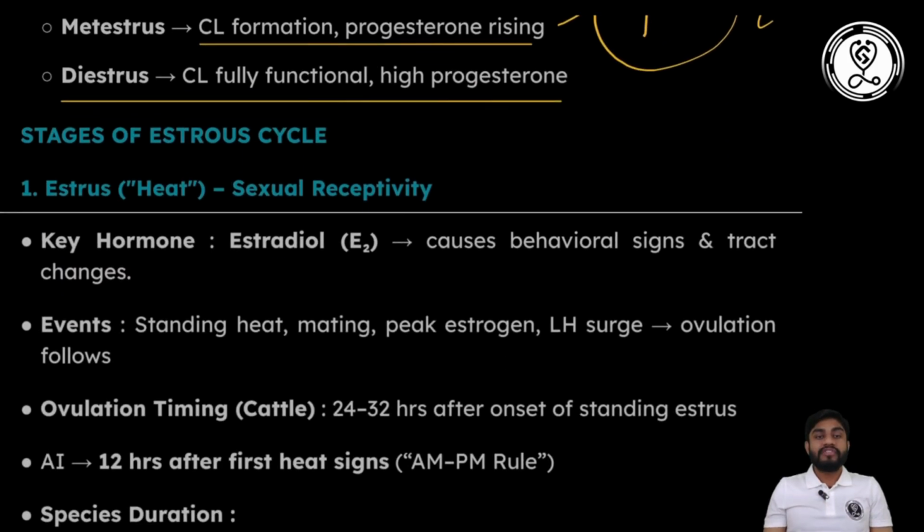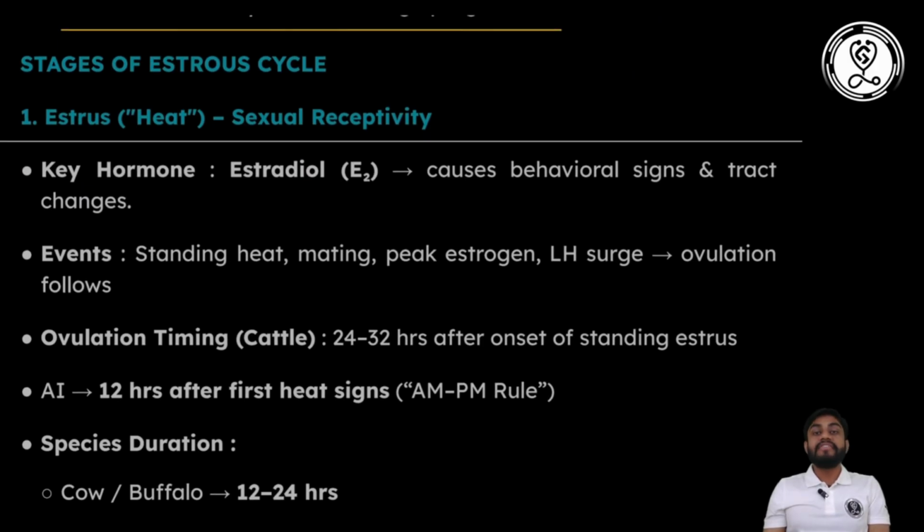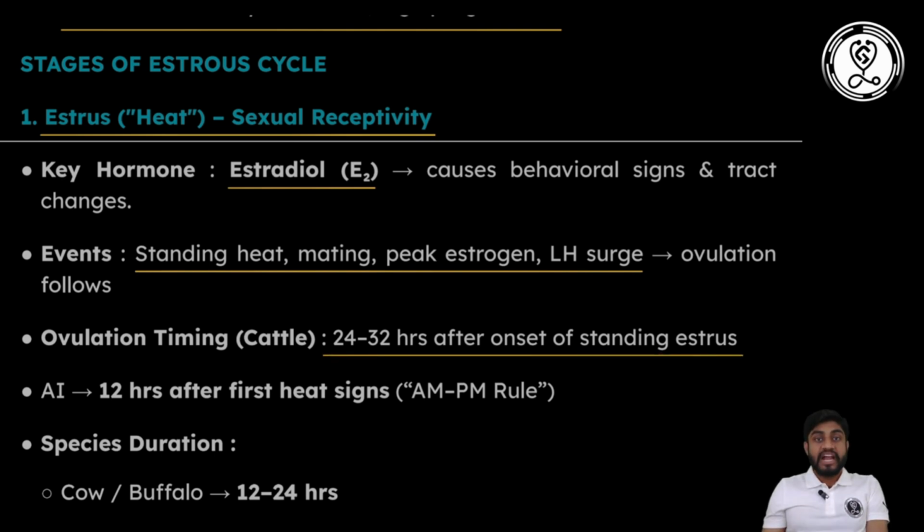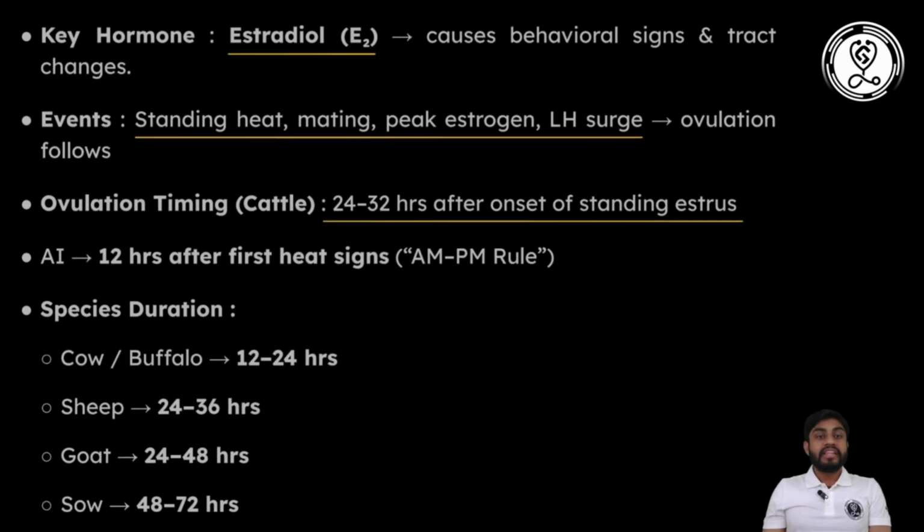So now comes the stages of the estrous cycle and how the events occur in them. The first stage is estrus, which is known as the stage of sexual receptivity. In this, the main hormone is estradiol, which causes behavioral signs and reproductive tract changes. There will be standing heat, mating occurs, peak estrogen and LH surge, which causes ovulation. Ovulation timing in cattle is generally 24 to 32 hours after the onset of standing estrus, meaning after the end of estrus the ovulation will occur. That is why AI should be done 12 hours after the first heat sign.